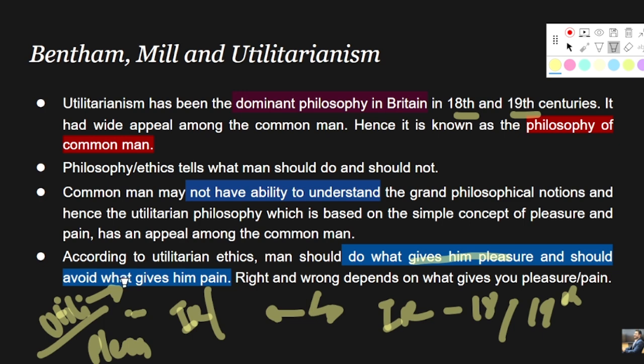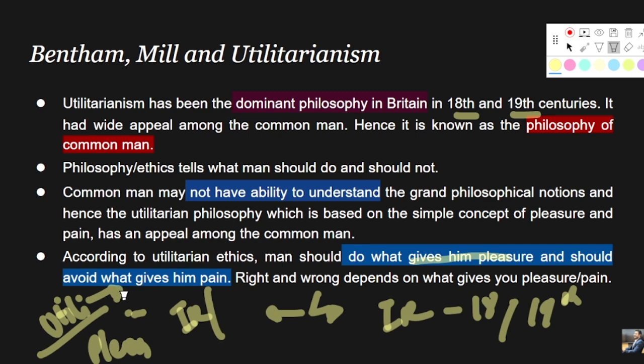He said that chase or do whatever gives you pleasure, and hence people took this thing very seriously, that they started chasing things which gave them a real sensual pleasure at the cost of the greater benefit of the people. And this is why Bentham's concept of utilitarianism also came under major criticism, right?